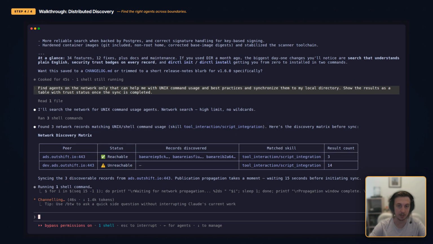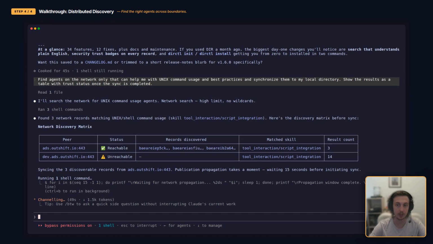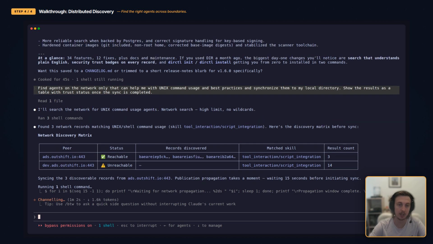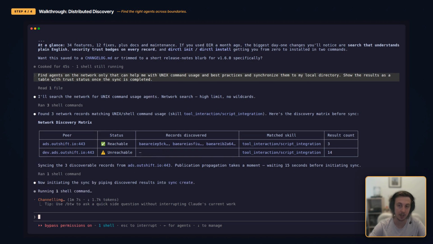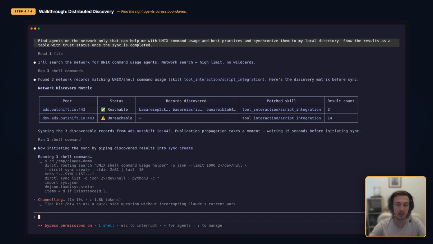Before anything is synchronized, we get a discovery matrix: which peers are reachable, how many records each one holds, and which capability is matched. This visibility matters. You can see what's out there and decide what to sync before committing to anything.